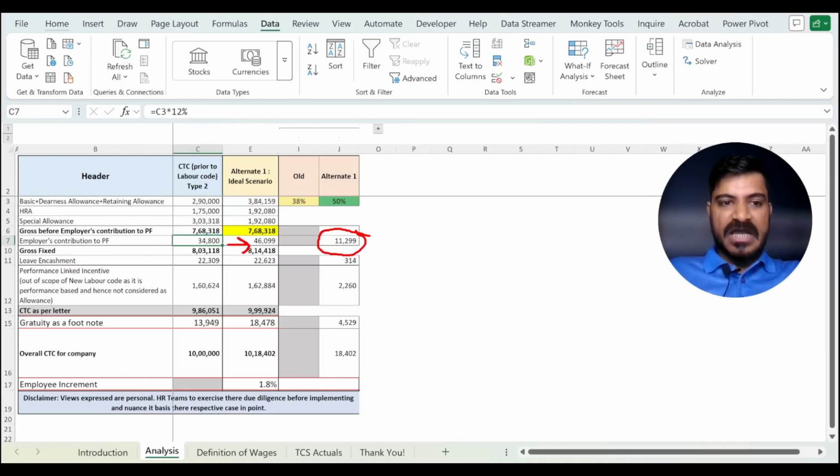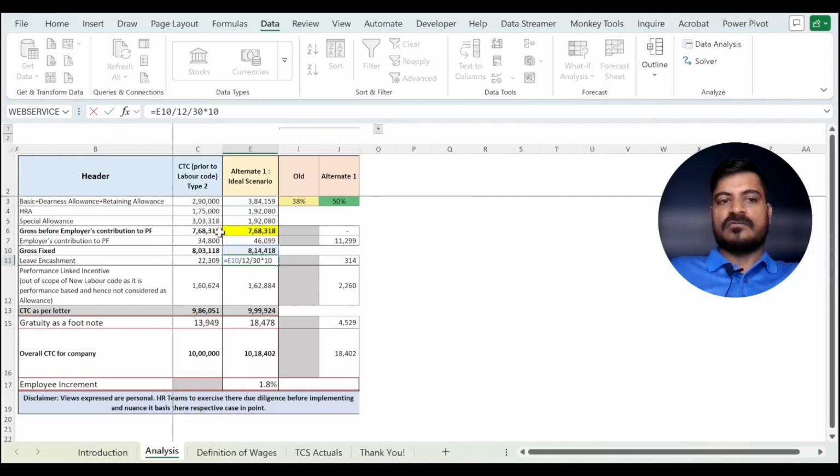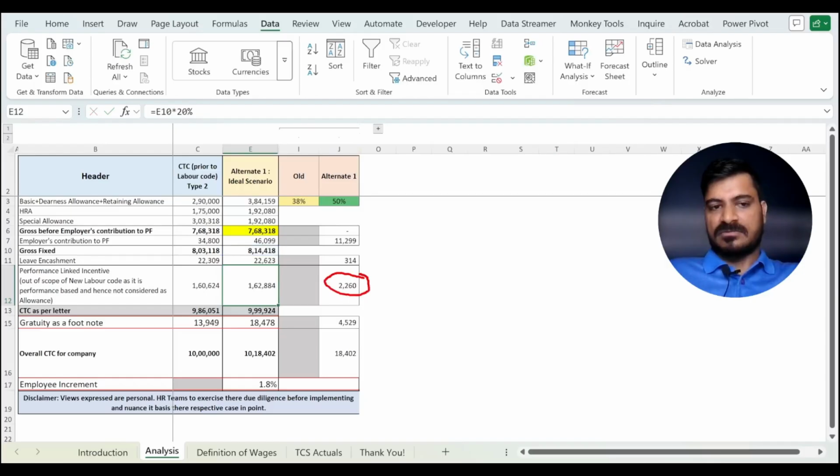Now it essentially increases your leave encashment also. Why? Because leave encashment is a function of how much your gross fixed is. So for the same 10 days of leave encashment that you were eligible for earlier, you will now end up making 314 rupees extra. Similarly, the performance linked incentive is also a 20% factor on gross fixed, so as an employee you will end up making 2,260 rupees more.